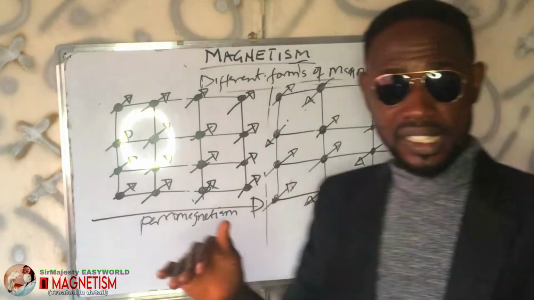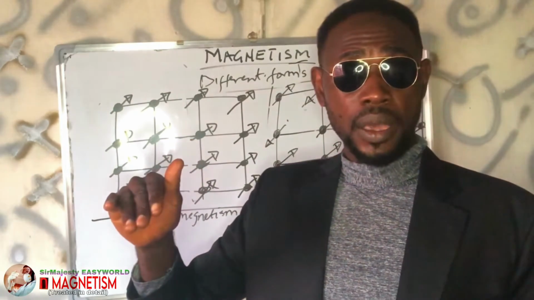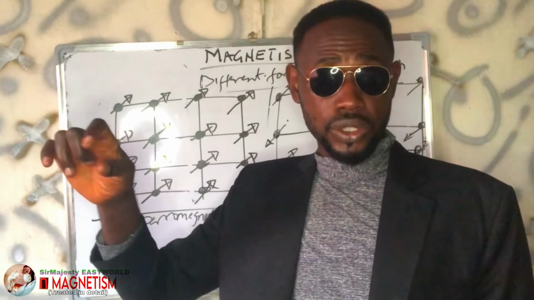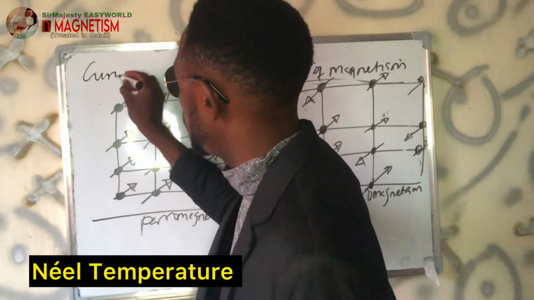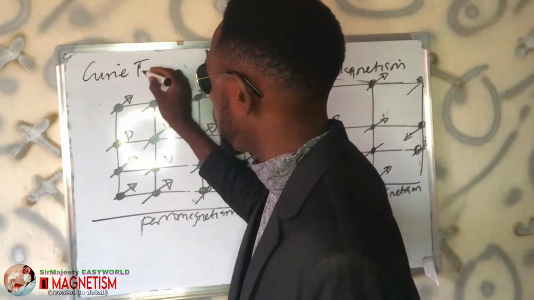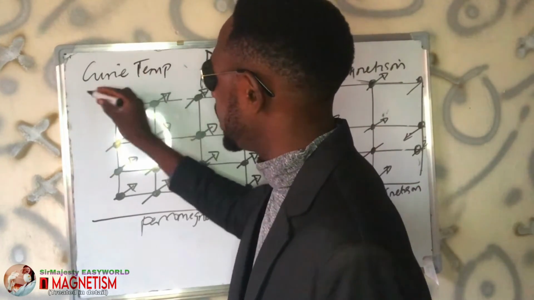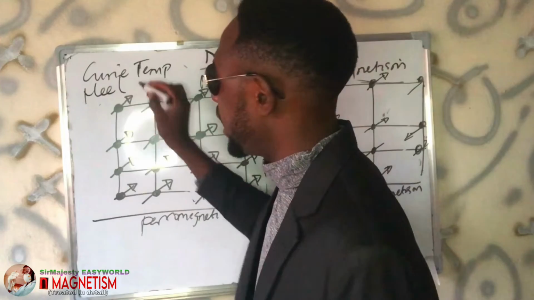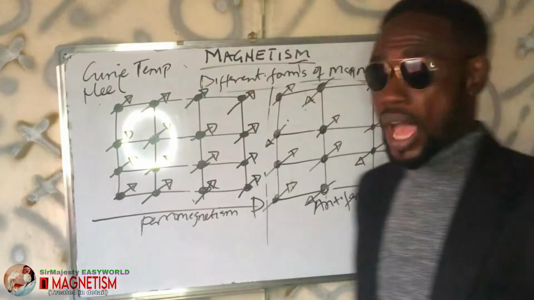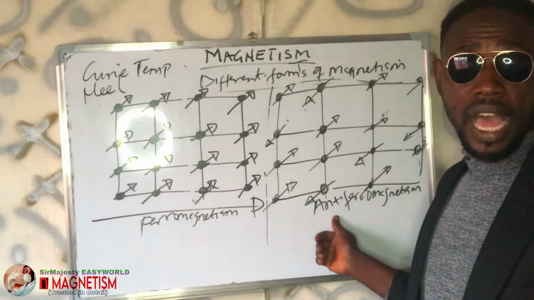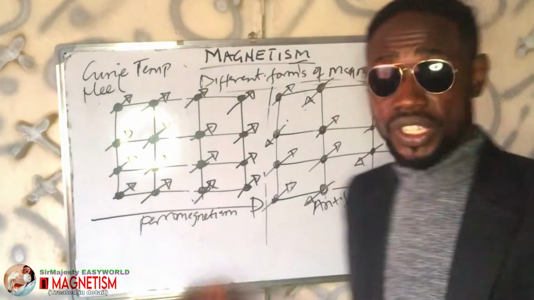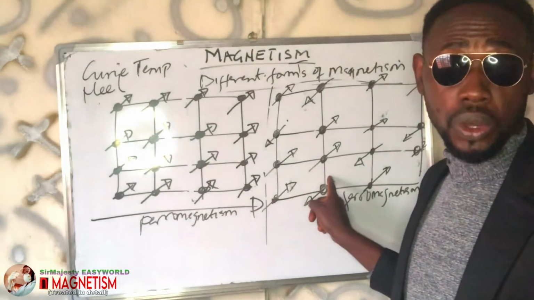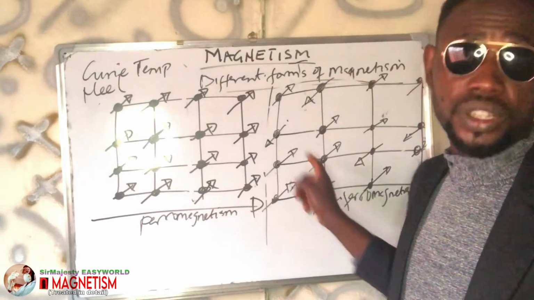But above another point, no longer the Curie temperature now, but what we call the Néel temperature. Remember, I've mentioned the Curie point or Curie temperature, and this time around Néel temperature. So above the Néel temperature, antiferromagnetic substances turn to paramagnetic, which means they have the chance of being attracted to magnets depending on the temperature.